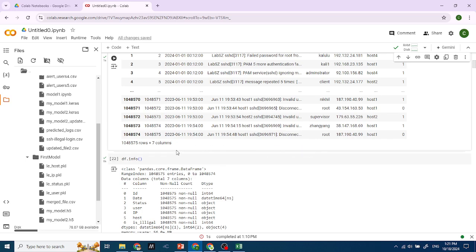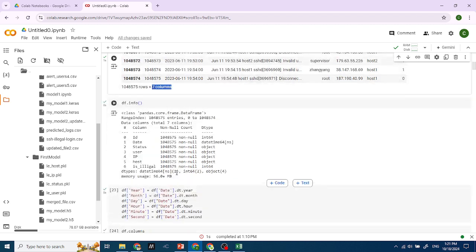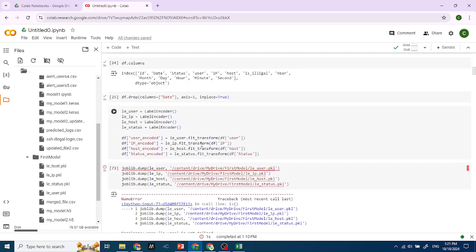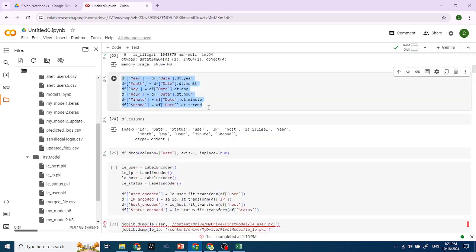Now it only has 1,048,575 rows and 7 columns. This is the info of my data frame. You can see the date is now datetime. Then I split my date into 6 different columns called year, month, day, hour, minute, and second, to make it easier for the model and to make my data more diverse.